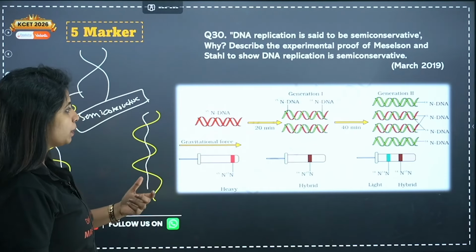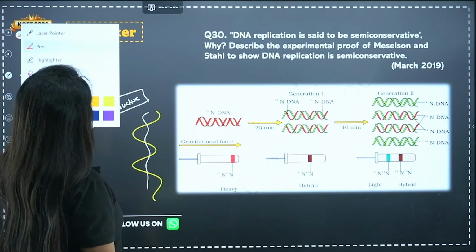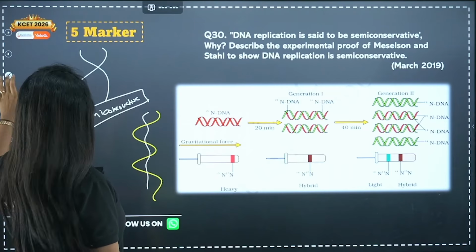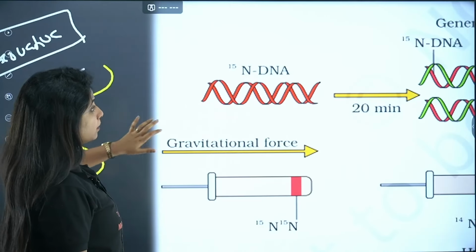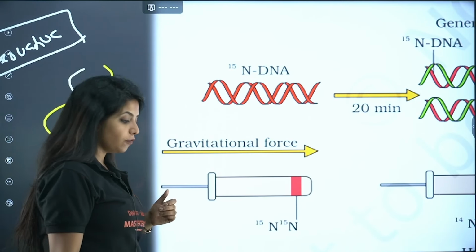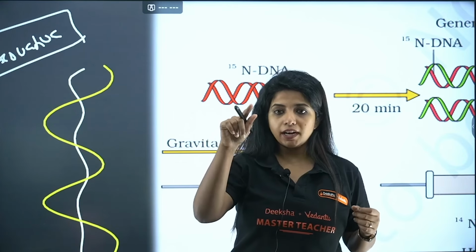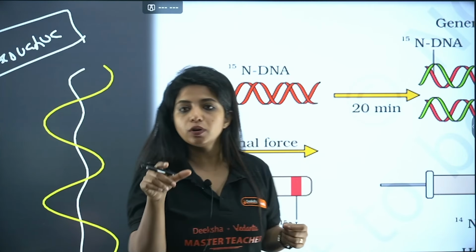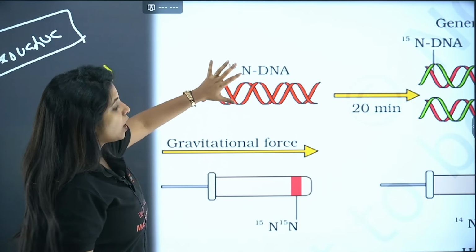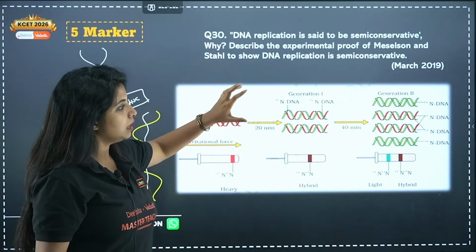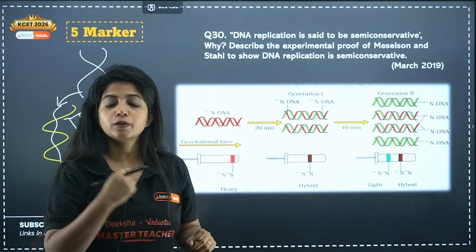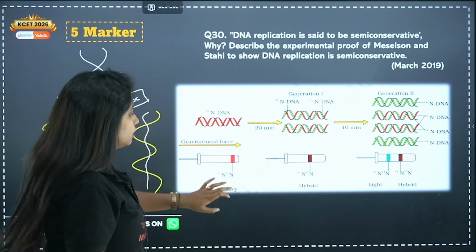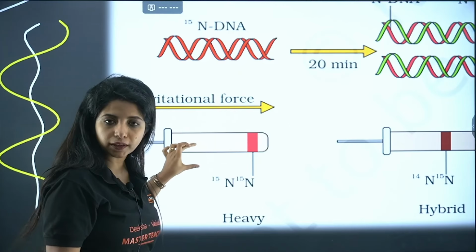It was grown in a culture medium having N15 isotope of nitrogen. It was NH4Cl, in which the nitrogen was N15. Now over here, when the E. coli's DNA, everything was centrifuged, it was found that they were settling down somewhere over here.